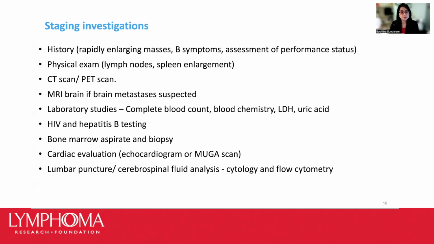Bone marrow evaluation is often performed, as over 70% of the cases of Burkitt lymphoma can have presence of bone marrow disease. Cardiac testing prior to intensive chemotherapy is performed, and evaluation of the spinal fluid that layers the brain, and is also something called a lumbar puncture to look for presence of lymphoma cells. So needless to say, given the aggressiveness of the disease and the benefit of prompt initiation of therapy, these steps in diagnostic evaluations should really be expedited when Burkitt lymphoma is suspected.